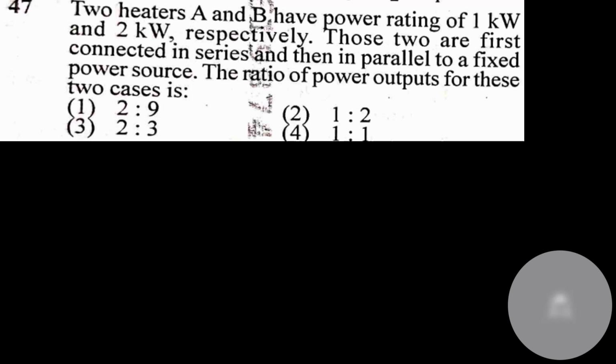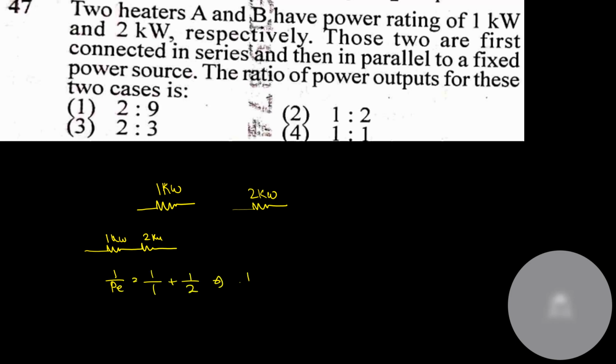Chapter of current electricity. The first heater has power of 1 kilowatt and the second heater has a power of 2 kilowatt. They are connected in series. So normally when 1 kilowatt and 2 kilowatt are connected in series, 1 by P equivalent is equal to 1 by 1 plus 1 by 2, or 1 by P equivalent is equal to 3 by 2, or P in series would be 2 by 3.